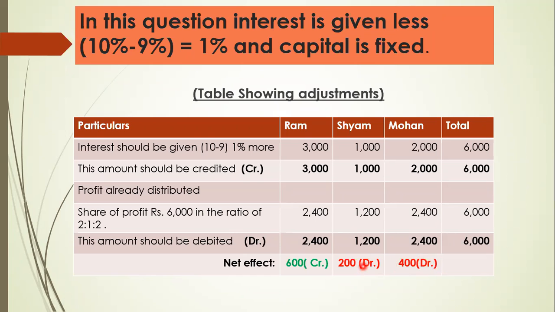So this is very clear how to pass the journal entry. The person having the debit balance will be recorded on the debit side, who has the credit will be recorded on the credit side. This means Shyam and Mohan will be debit, and Ram we will credit. But by which account? Be careful here. In this question, capital is fixed. So all the income is to be transferred to the partners' current account, right? Whether we use capital account or current account, the credit and debit would be same. So instead of capital account, we record into the current account because capital is fixed.